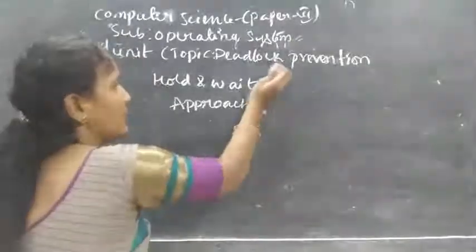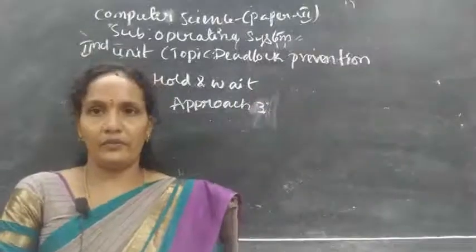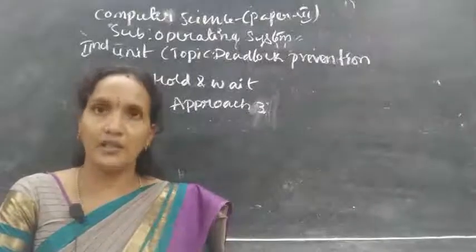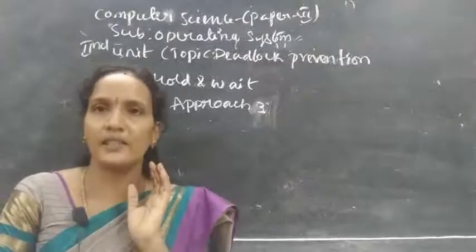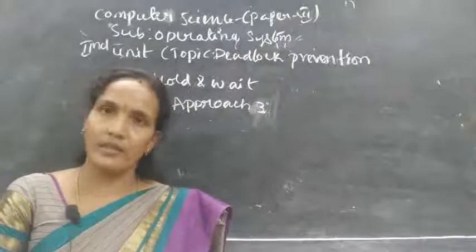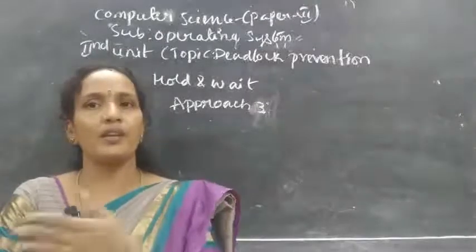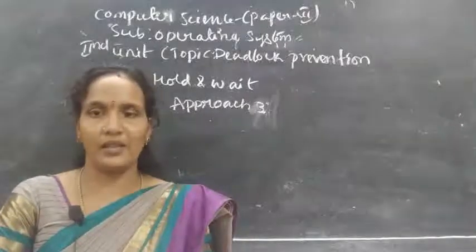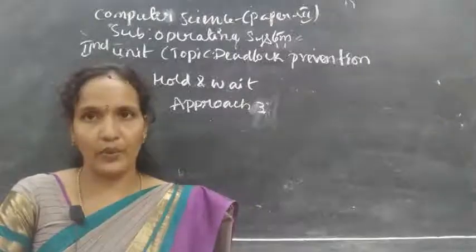In the third approach, what happens? Here we are not giving all the resources at that time. Whenever the process is requesting for any resources, for each and every resource we will give a fixed time. After the completion of that fixed time, the process needs to release the resources, so that those resources can be given to another process, so that you can maximally utilize those devices, those resources. In this way you can remove the circular wait.